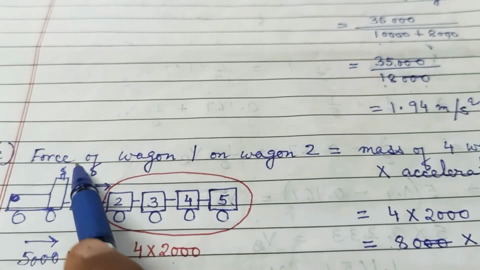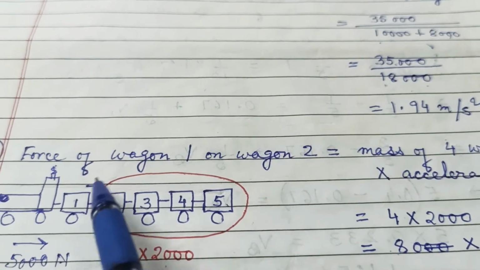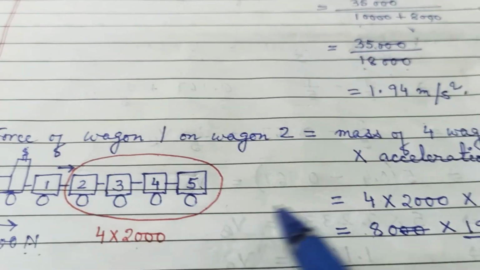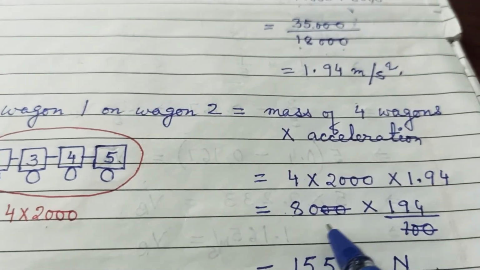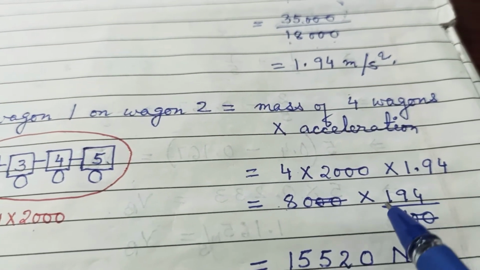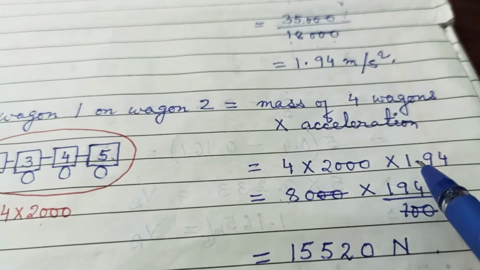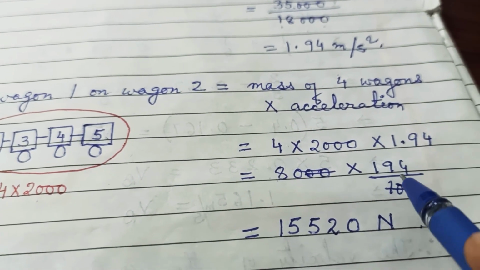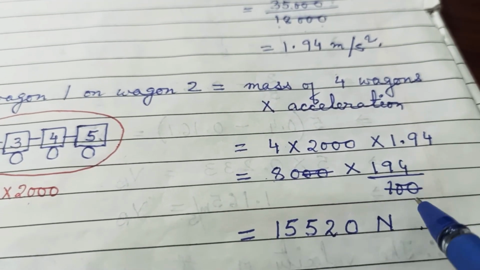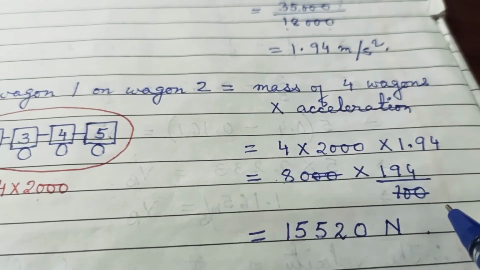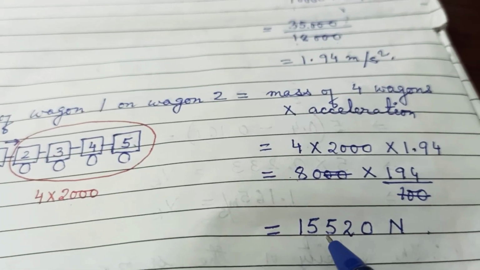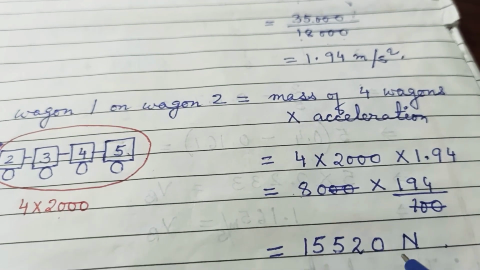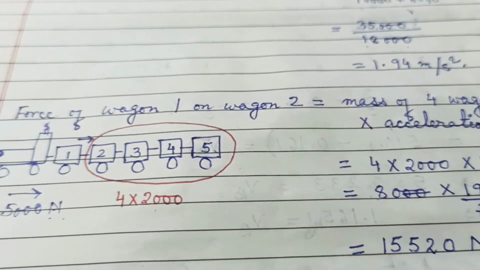They are asking for the force of wagon 1 on wagon 2, so the whole system mass, 8000, into acceleration 1.94. If you remove the decimal sign, that will be 100 in the denominator. 20 will cancel out, and after solving we will get 15520 Newton. This is the answer for the third part.